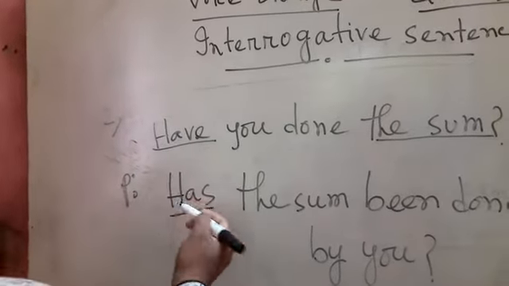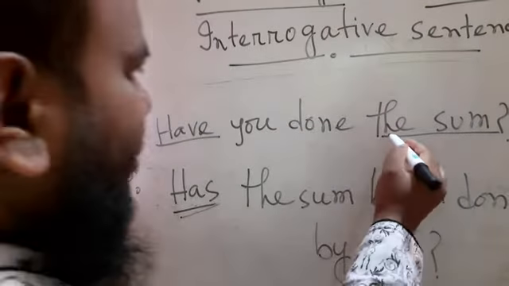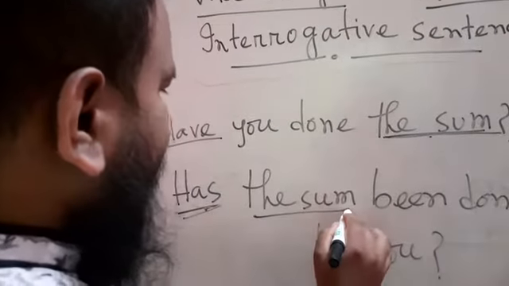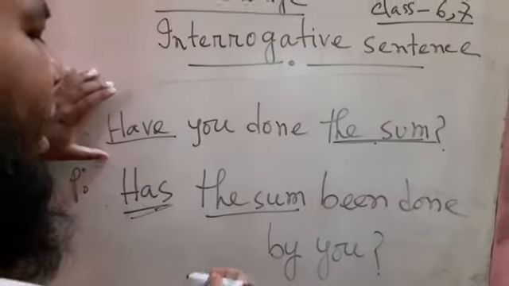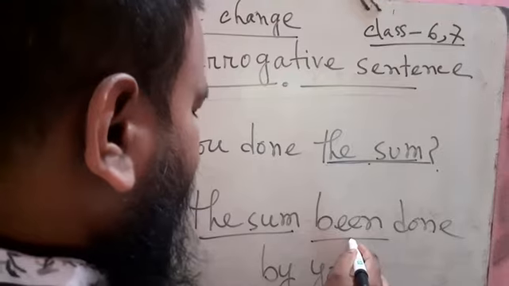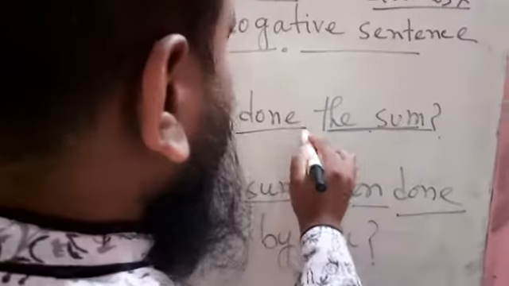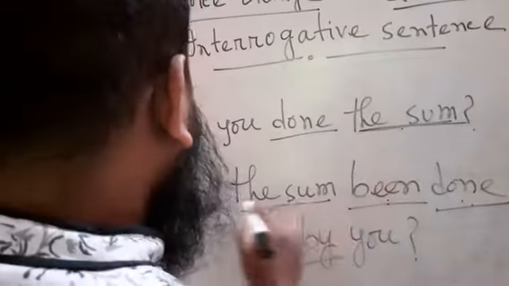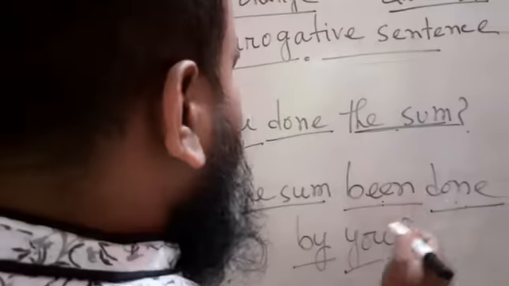Has, instead of have, is used here, according to the object, the sum. The sum is the object. And in the passive voice, if have is used, then been must be used, and for this reason been is used here. And has the sum been done? Done is the past participle form of the main verb, and then by, and then the subject you. Has the sum been done by you?